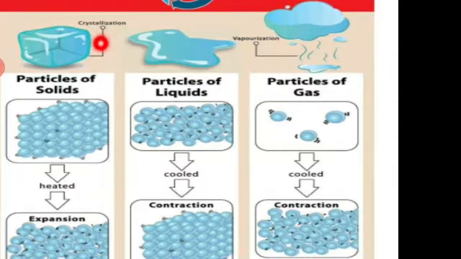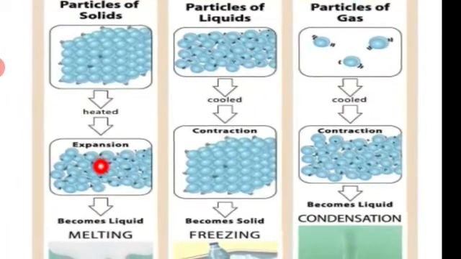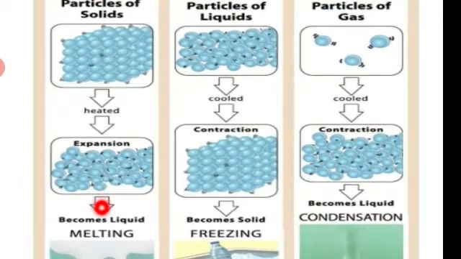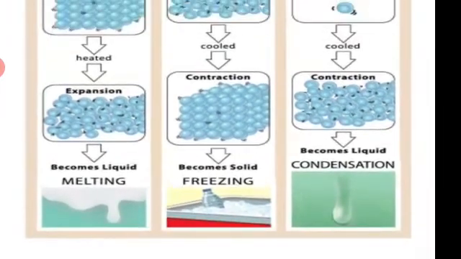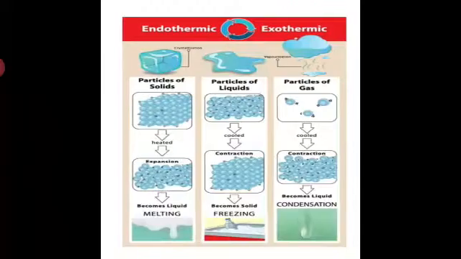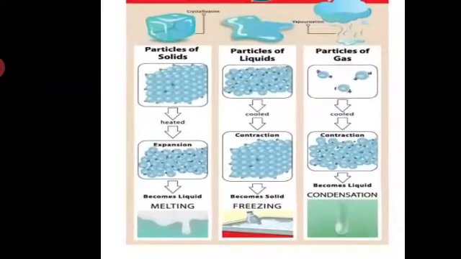A substance with a nice, definite shape, for example a cubical shape. The particles of a solid, when we give heat, expand. After that it starts to melt, which becomes melting. Like that, vaporization.